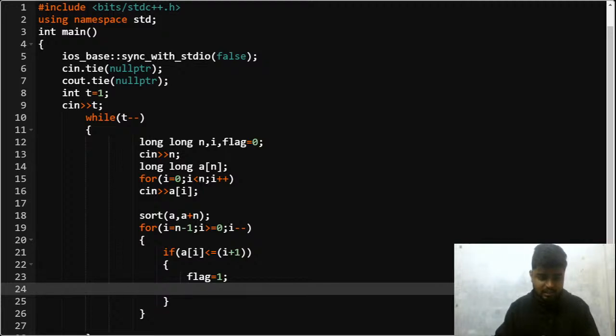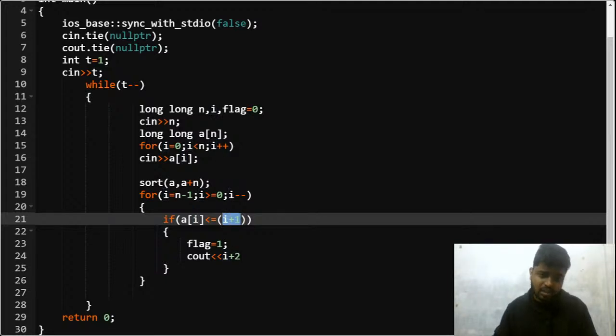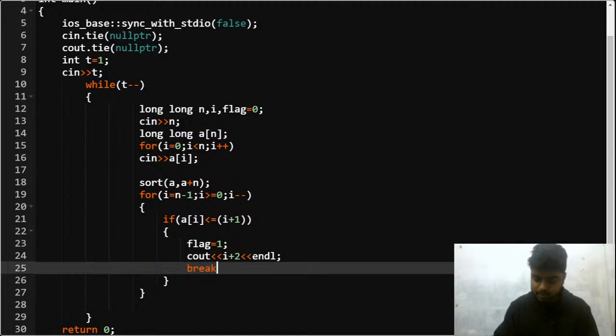In this case I will simply print i plus 2, because i plus 1 grannies are already present and 1 is Maria, and I'll simply break from here.